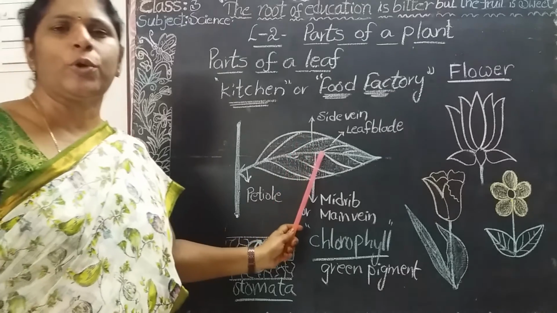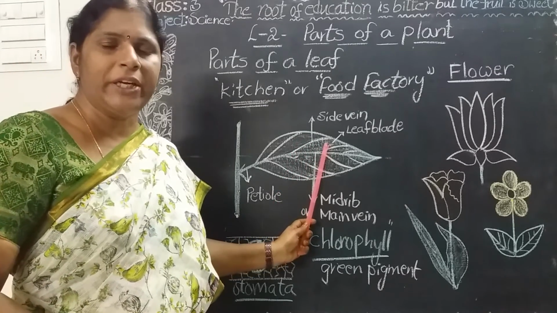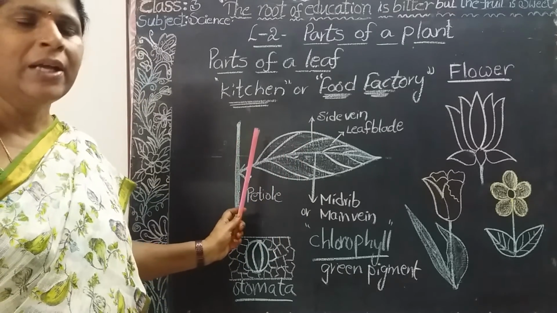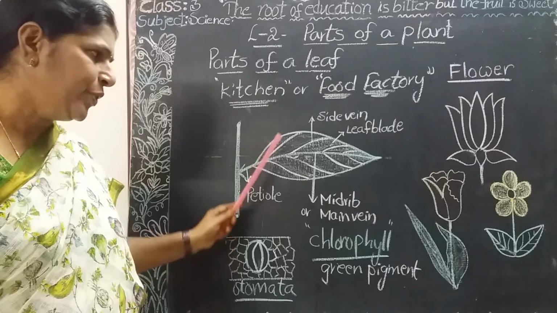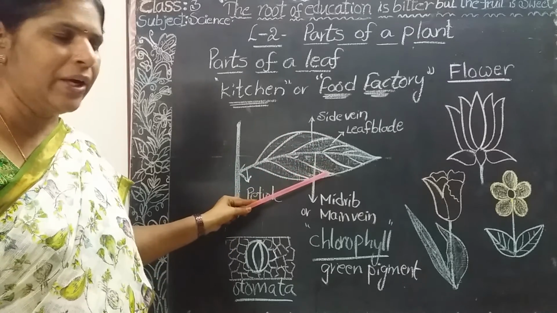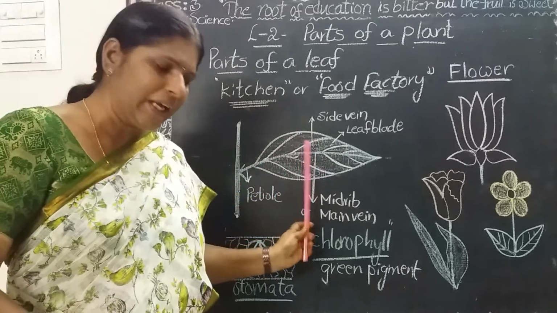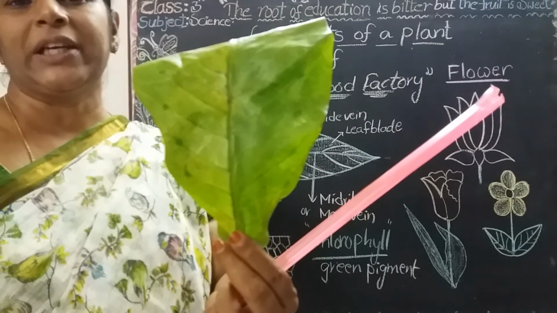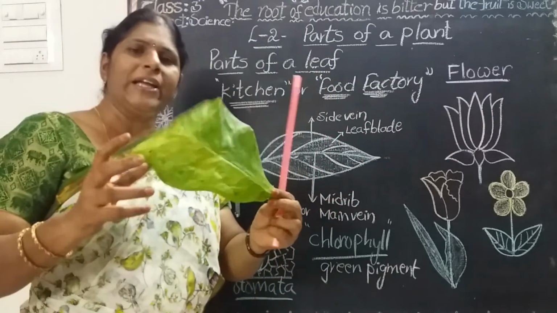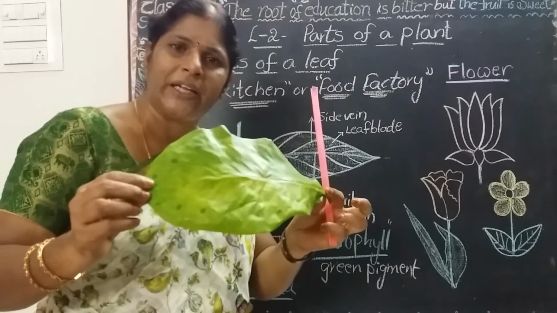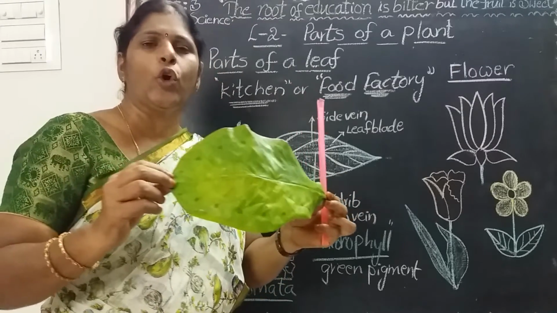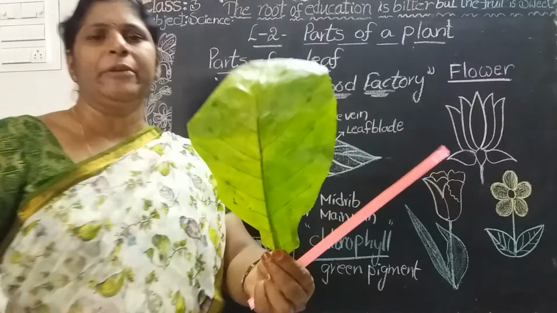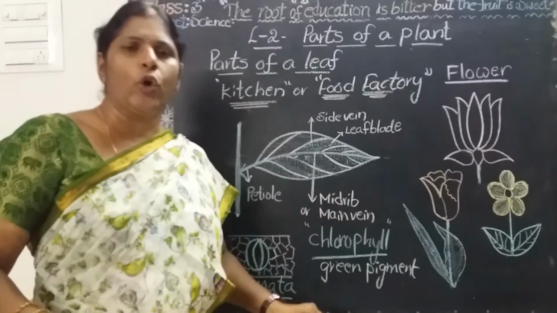These veins give support to the leaf and also carry food material from the leaf to the stalk, branches and other parts of the plant. Is it clear? These are all the parts of a leaf. Why are the leaves green in color? Most of the plants have green colored leaves. They contain a green pigment that is called chlorophyll. What do we call it? Chlorophyll.